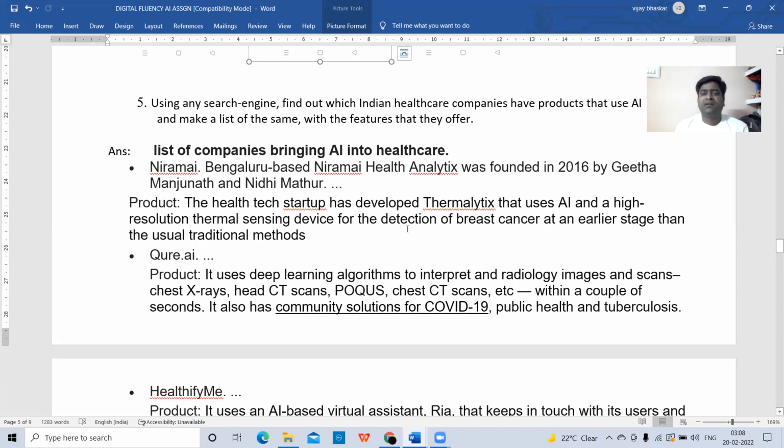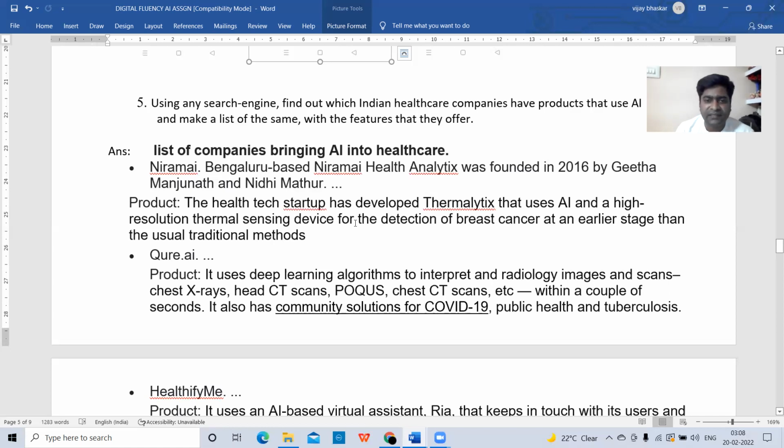So here, before this Thermalytics was invented by this company, the doctors were using traditional methods to identify breast cancer.